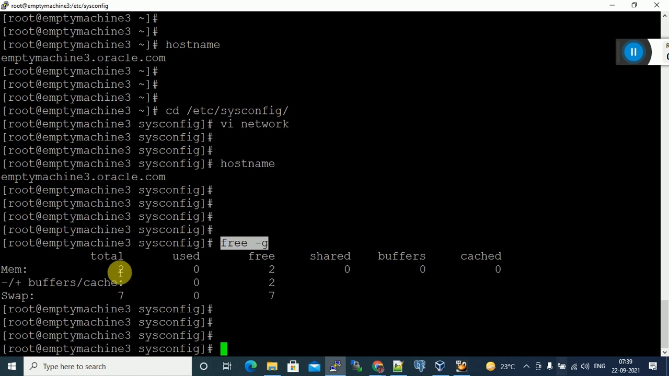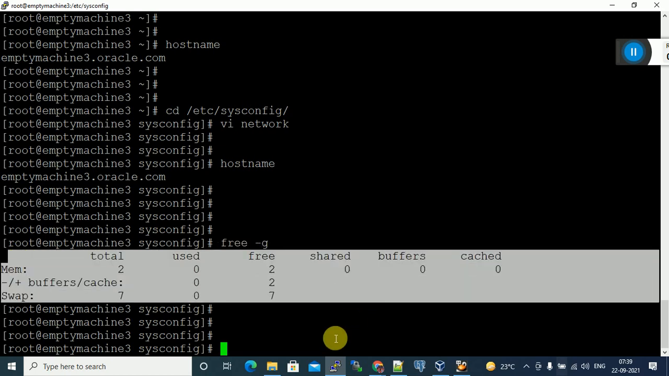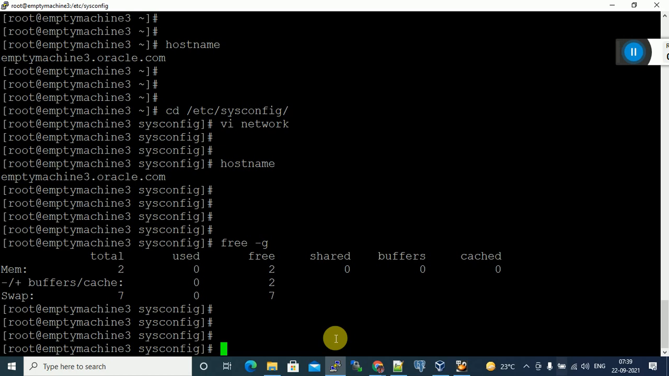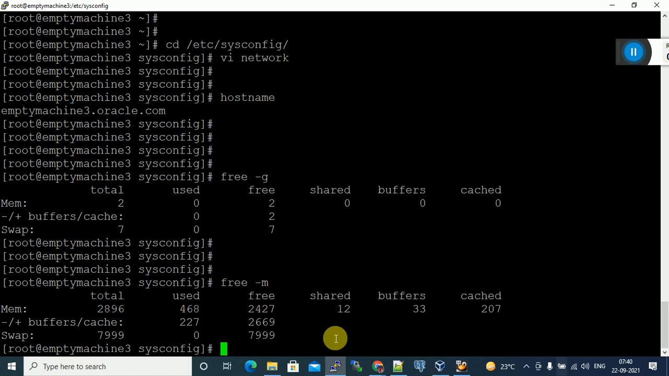It gives the output in GB. Suppose you want to know memory in megabytes: free -m. You can see 2896 MB, which is 2.8 GB, close to 3 GB. In the case of free -g, it gives 2 GB only. Exactly it is 2.8 GB, close to 3 GB. How much used? 468 MB used. This is the MB format.